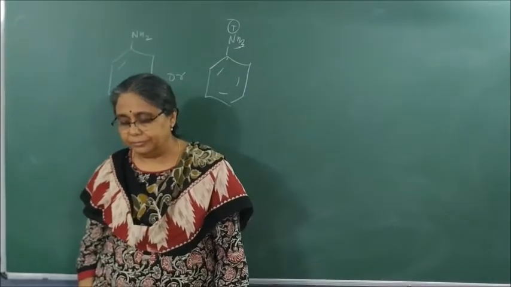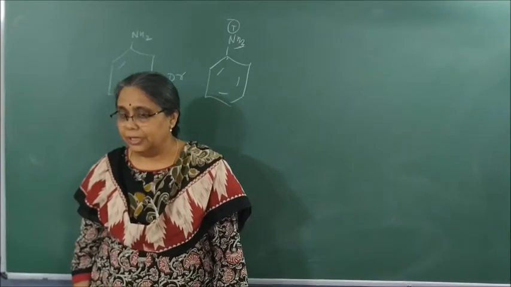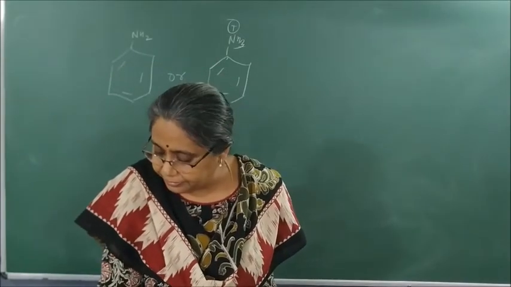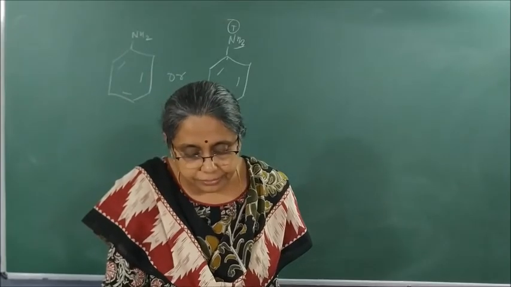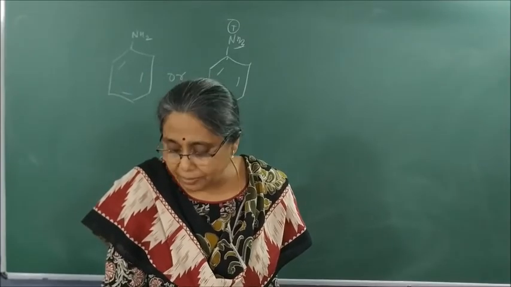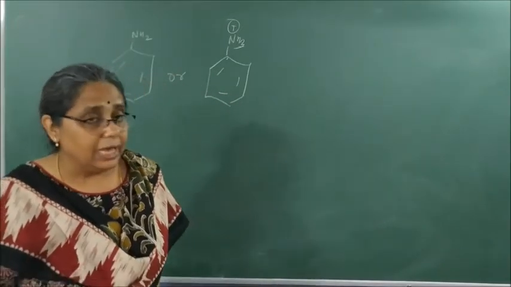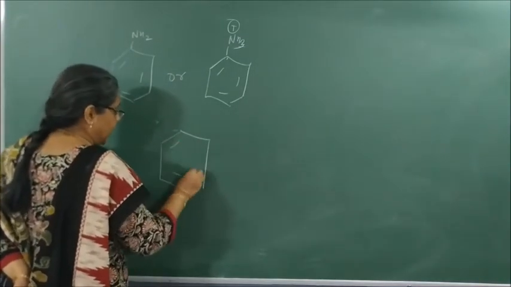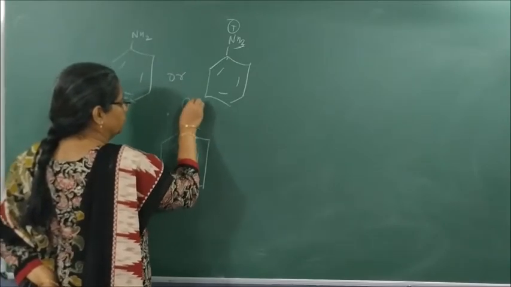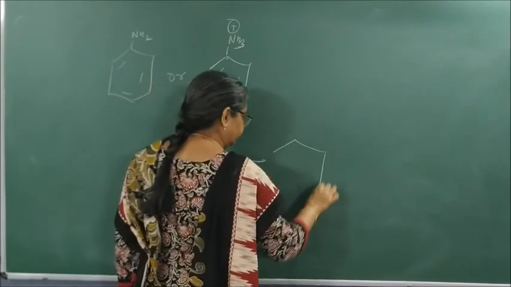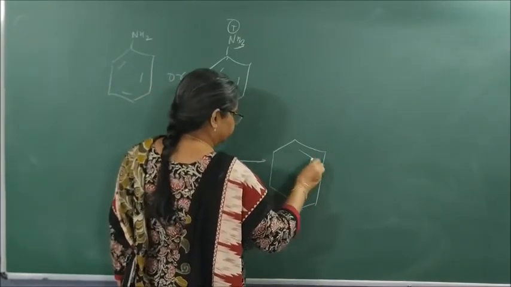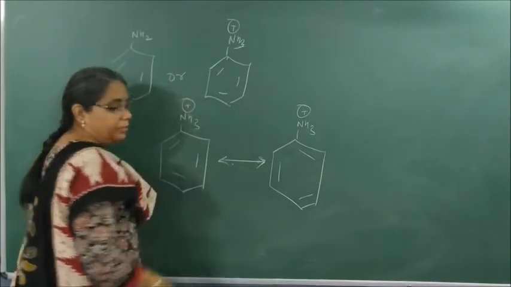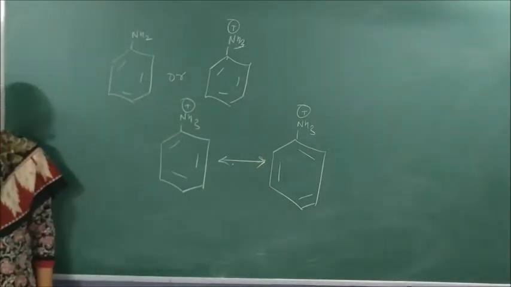Anilinium ion is less stable than aniline because anilinium ion has only two resonating structures.